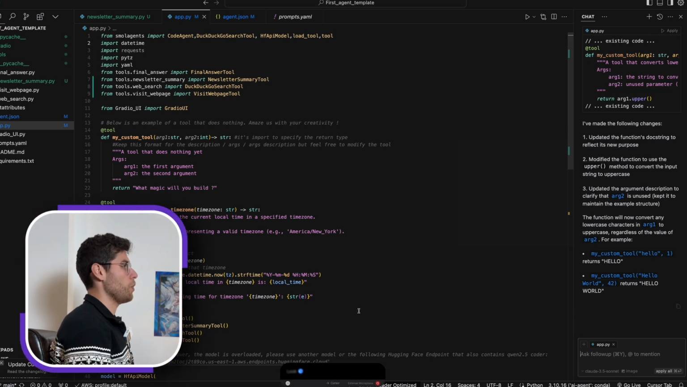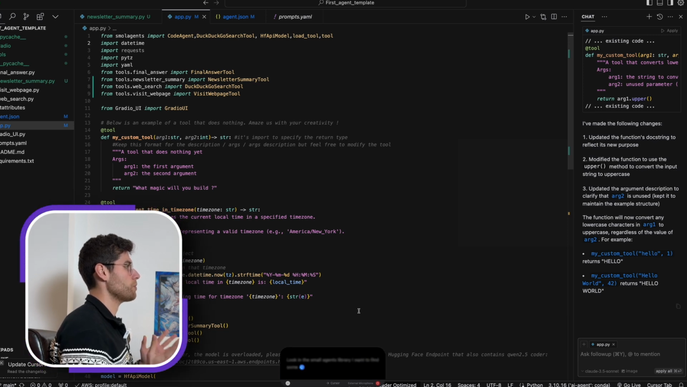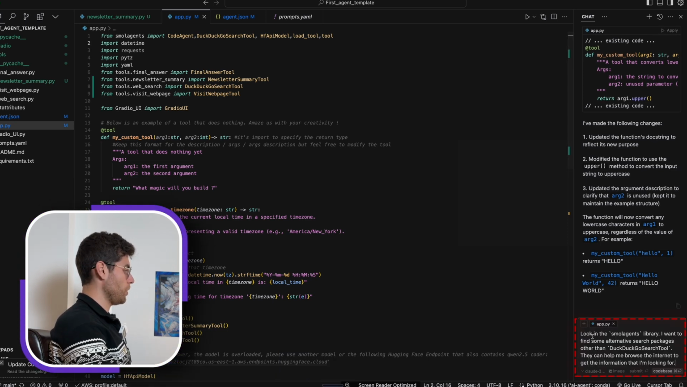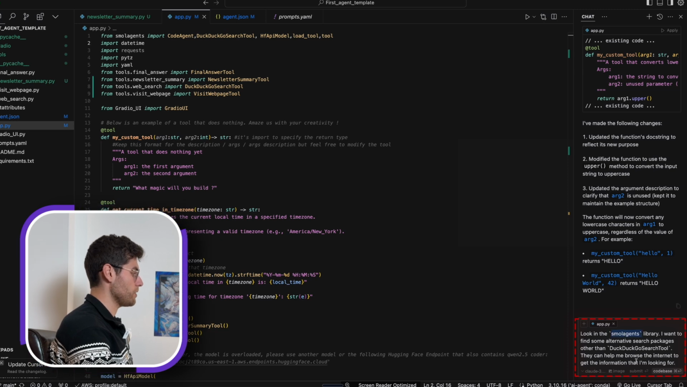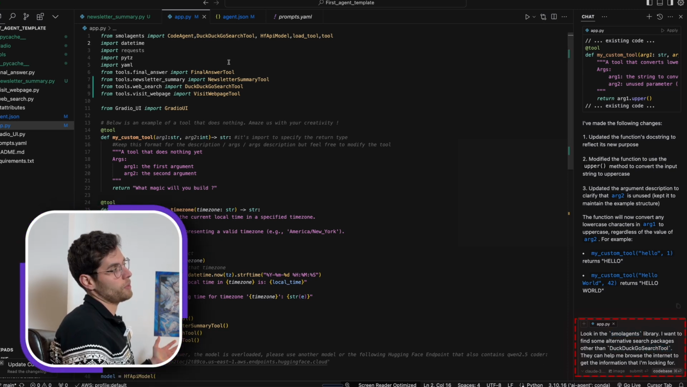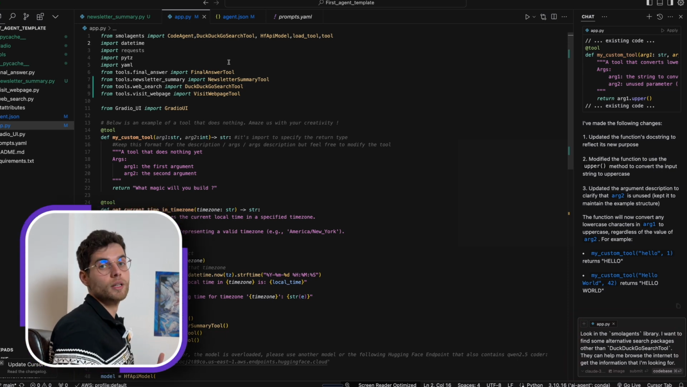Look in the smolagents library. I want to find some alternative search packages other than the Go search tool. They can help me browse the internet to get the information that I'm looking for. You can see here, it recognized the smolagents library and the DuckDuckGo search tool just by looking at what's happening on the screen. That's what I call vibe coding.